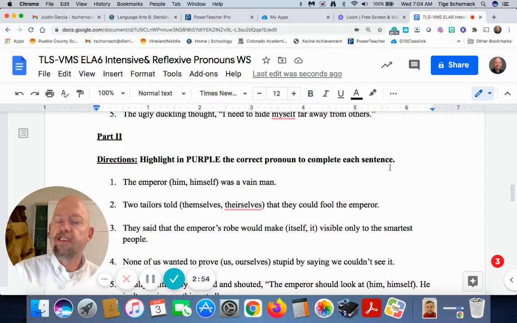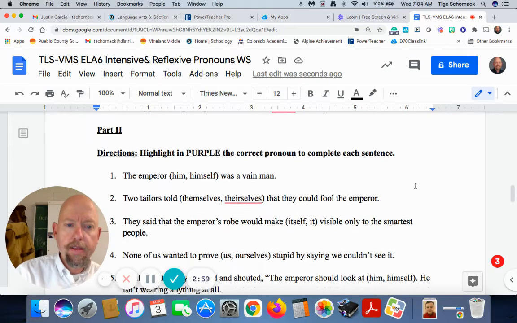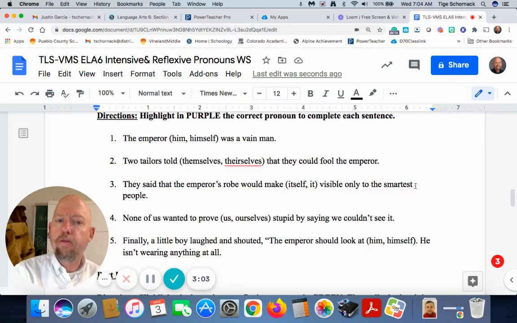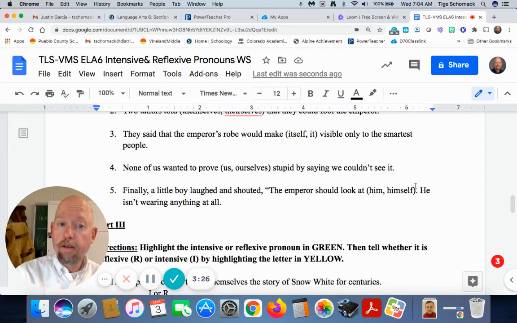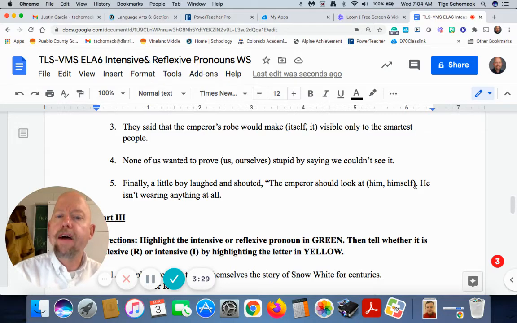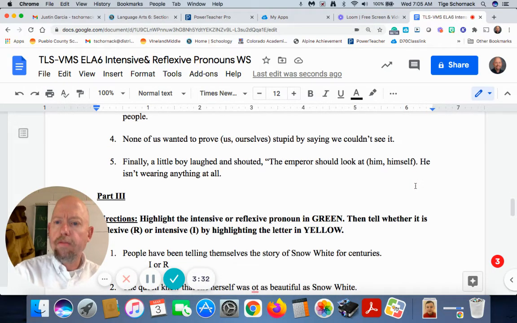Part 2, directions. Highlight in purple the correct pronoun to complete each sentence. 1. The emperor himself was a vain man. 2. Two tailors told themselves that they could fool the emperor. 3. They said that the emperor's robes would make it visible only to the smartest people. 4. None of us wanted to prove ourselves stupid by saying we couldn't see it. 5. Finally, a little boy laughed and shouted, the emperor should look at himself. He isn't wearing anything at all.